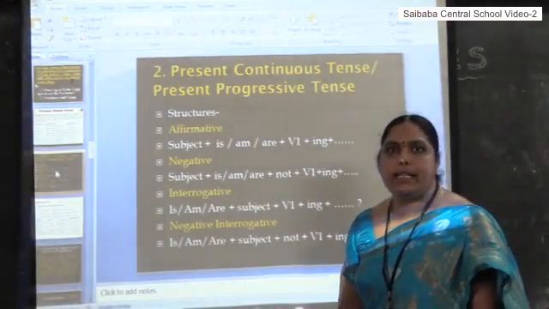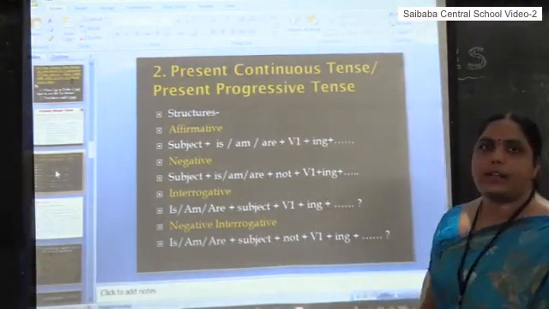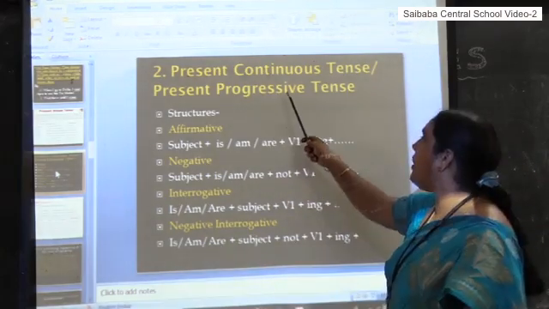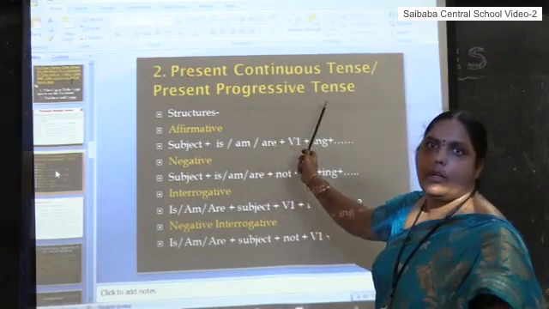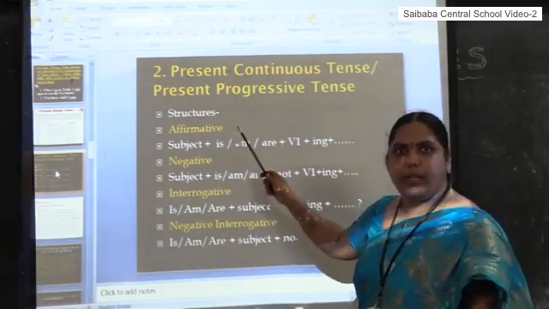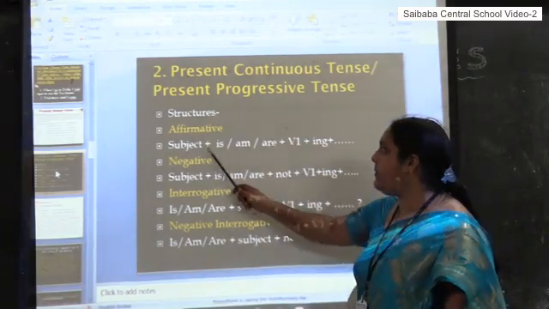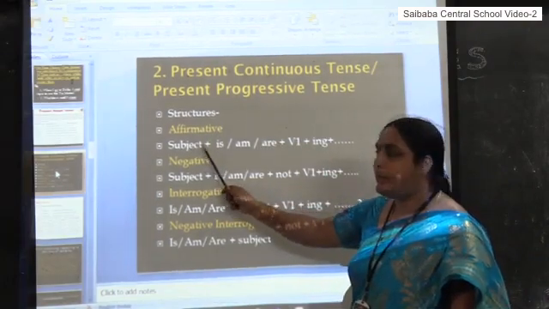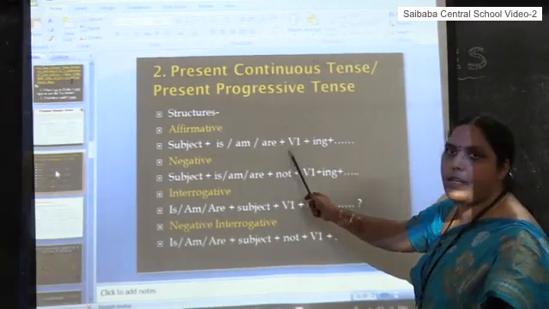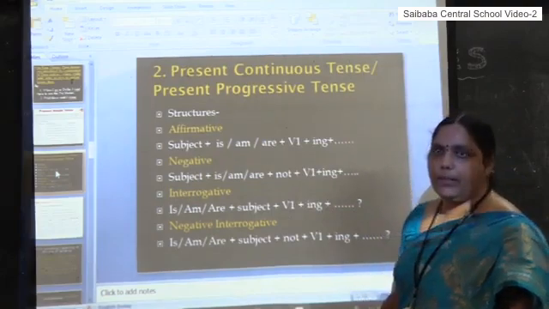Let us go to present continuous structures. Present continuous means any action in progress. That's why we can also call it present progressive tense. At the time of speaking, if the action is in progress, we can use present continuous to express it. Let us see the structures here. Subject plus is or am or are plus V1, the base form of the verb, plus the ing form. It is also called the present participle.